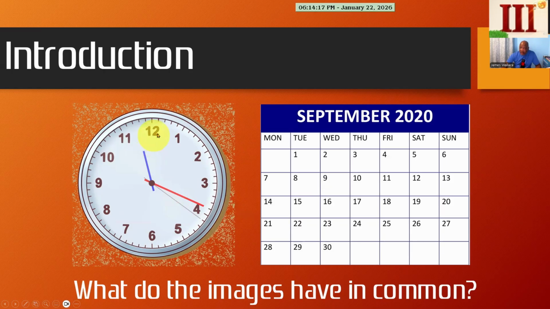As we look at these time devices, as we would call them, this is an analog clock. Notice that we have the numbers from 1 going all around to 12. These are numbers on the calendar from 1 to 30. What they have in common is these are all counting numbers. Whenever we count, we always start with the number 1.